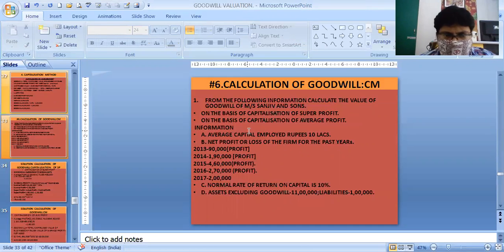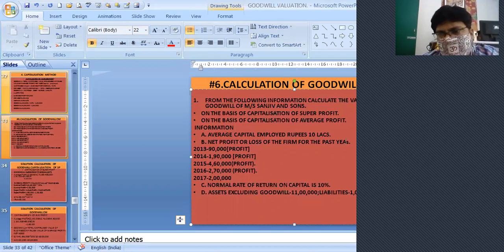We have to do it by these two methods. Average capital employed is rupees 10 lakhs. Net profit or loss of the firm for the past years is this one.